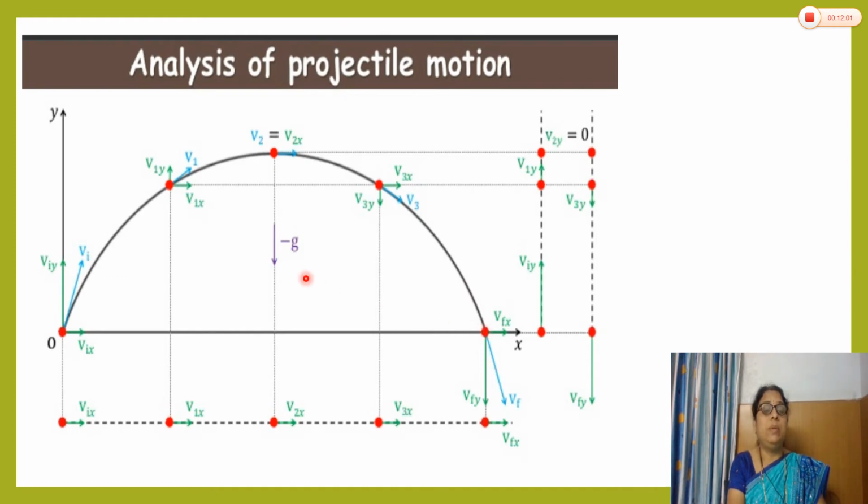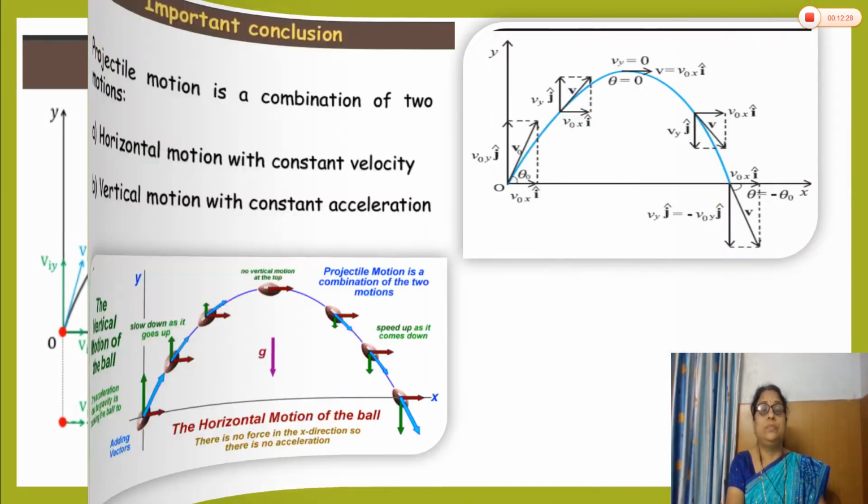Also one thing to remember here: at every point the acceleration due to gravity we consider as minus g because it is in the downward direction. The particle is going in the upward direction and here going in the downward direction, but at every point the acceleration due to gravity is directed downward, and so we consider it as minus g. So this is about the analysis of projectile motion.